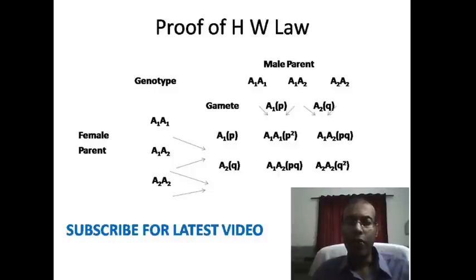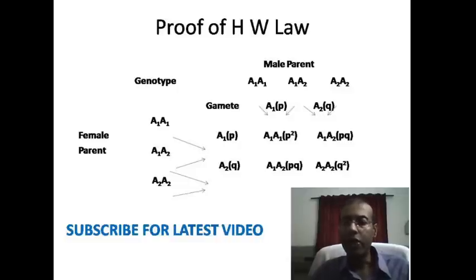When the next generation progeny comes with the combination of these gametes, three types of progeny will come. One is A1A1 type, second is A1A2 type and third is A2A2 type.